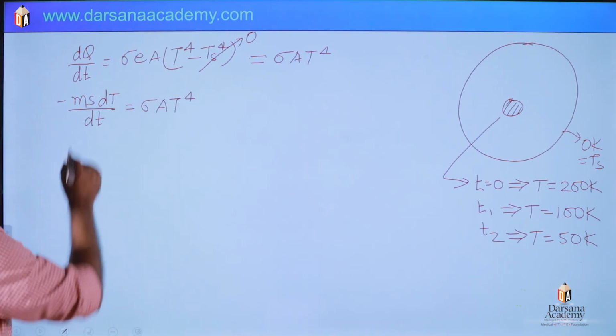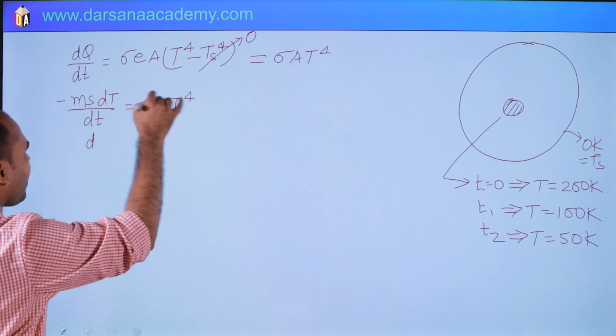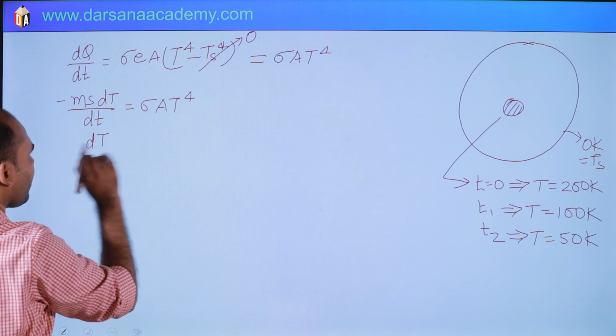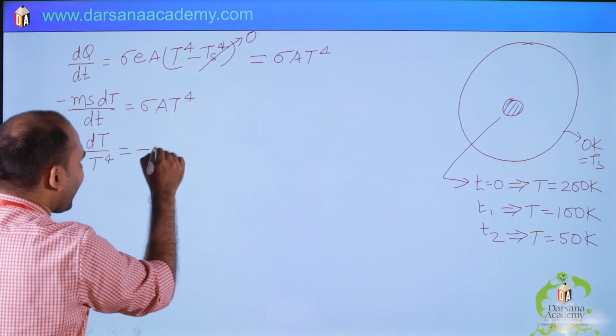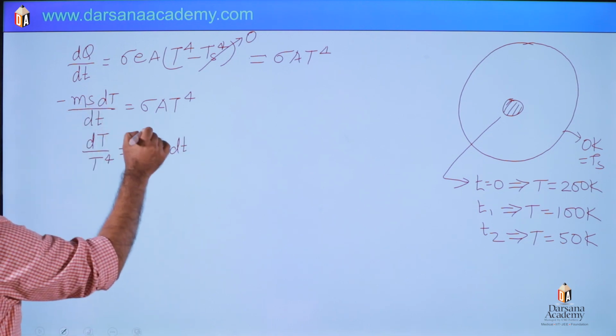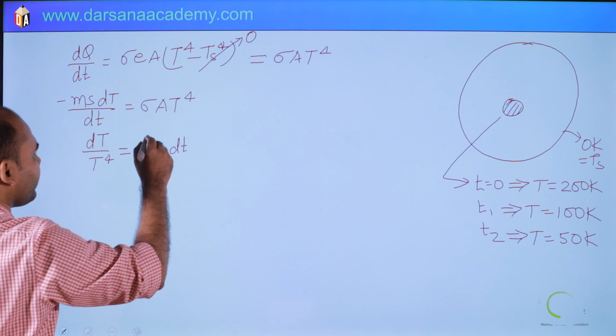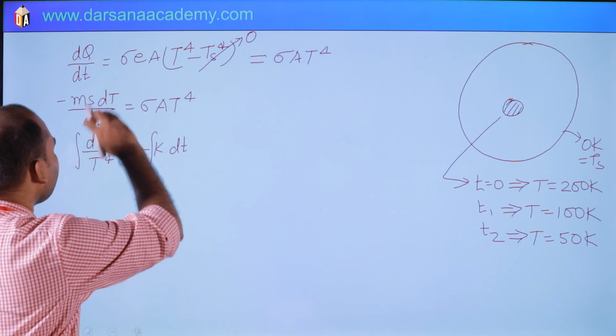Okay. So from here we can write, all these are constant, sigma A by m s, so dT by T power 4 is some constant, minus k dt. Yes or no? Why the minus sign? Because dT is negative. It is cooling. Simply the rate of cooling dT by dt.